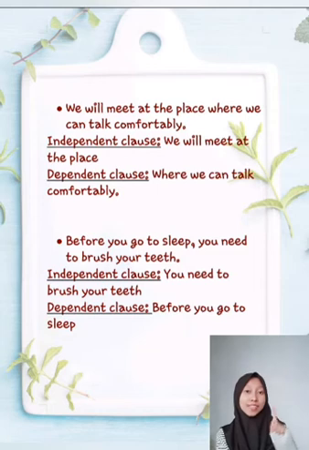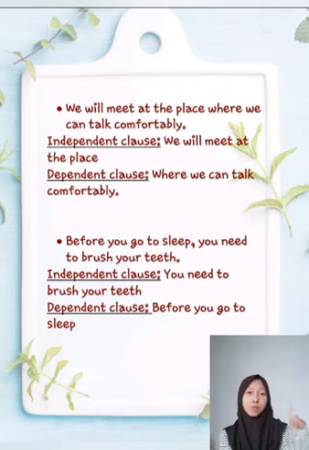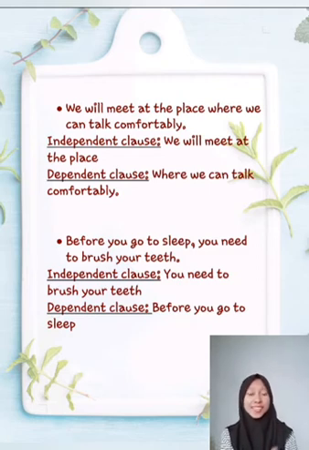Okay, for the last example is before you go to sleep, you need to brush your teeth. In here, the sentence before you go to sleep is a dependent clause, which will lose its meaning if not followed by any sentence. And you need to brush your teeth is an independent clause, which even though it is not followed by the next sentence, its meaning can still be known.